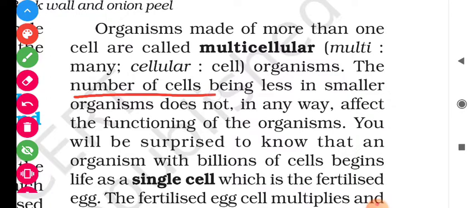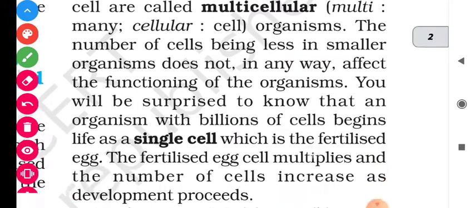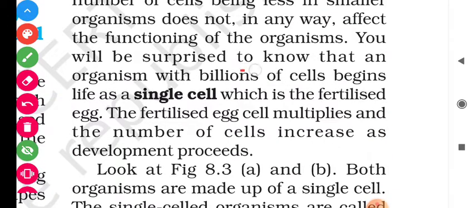The number of cells being less in smaller organisms does not affect the functioning of the organisms. Means student, if any organism has a smaller number of cells, it doesn't mean that it can affect the functioning of the organism. The cells vary from less to higher, but it cannot affect the functioning of an organism. You will be surprised to know that an organism with billions of cells begins life as a single cell, which is the fertilized egg.